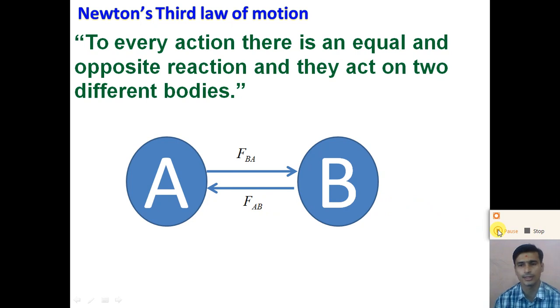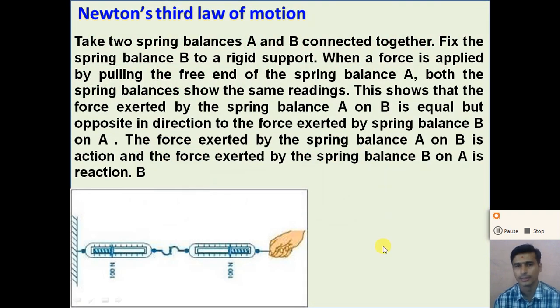So dear student, understand about Newton's third law of motion. Newton's third law of motion states that to every action force there is an equal and opposite reaction force, and the action force and reaction force act on two different bodies. Let us see another example to prove Newton's third law of motion.